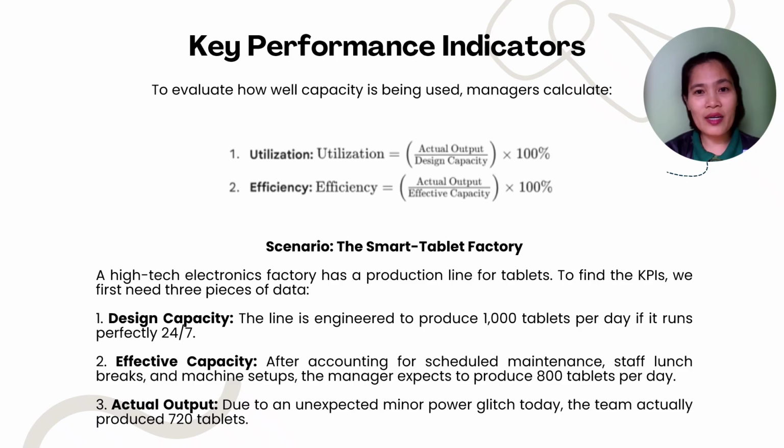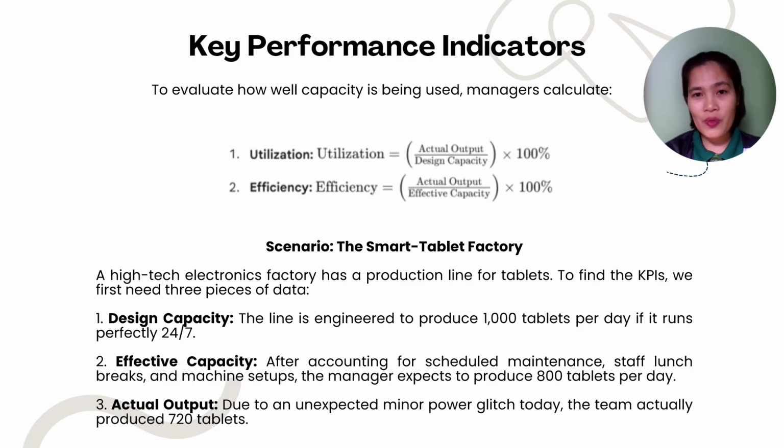So let's look at the smart tablet factory example. It says here design capacity is the maximum theoretical output under ideal conditions. For example, you are producing 1,000 tablets per day if your factory is running 24/7 with no breaks. Now, your effective capacity is the design capacity minus the real-world constraints like maintenance, lunch breaks, and setups. So, for example, you are only producing 800 tablets per day.